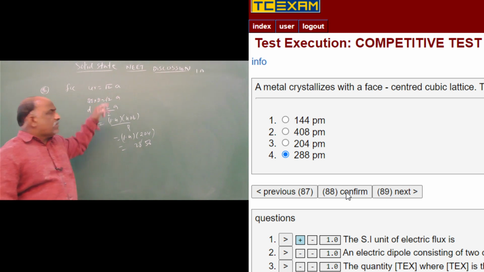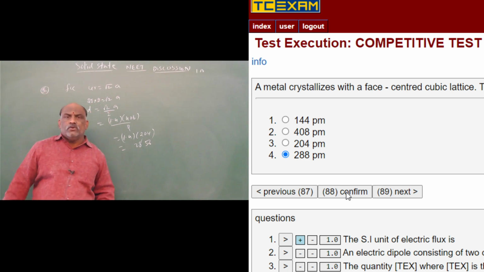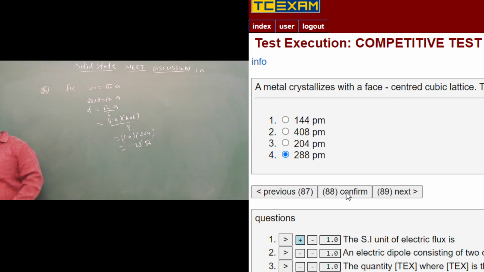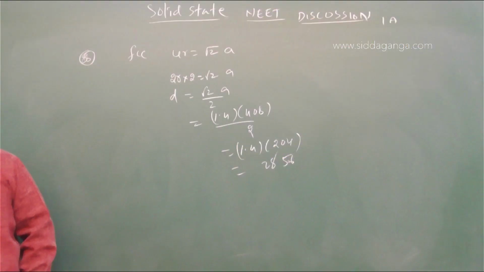So this is the formula. Face diagonal 4r is equal to root 2a. So you should go with 408 divided by 2 into root 2, which is 285.6 actually. So it is 288. Next question.